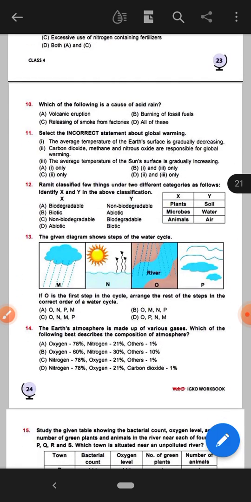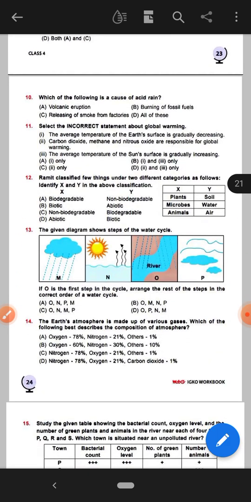Next question, which of the following is a cause of acid rain? Volcanic eruption, burning of fossil fuels, releasing of smoke from factories, and D, all of this. There are these four options. Okay, so the right answer will be option D, all of this. So volcanic eruptions, burning of fossil fuels, releasing of smoke from factories, all these options are right. So this is the cause of acid rain. Then the right answer is option D, all of this.